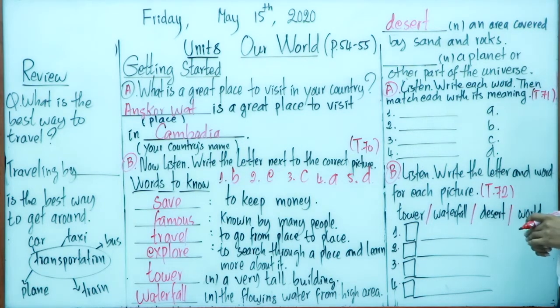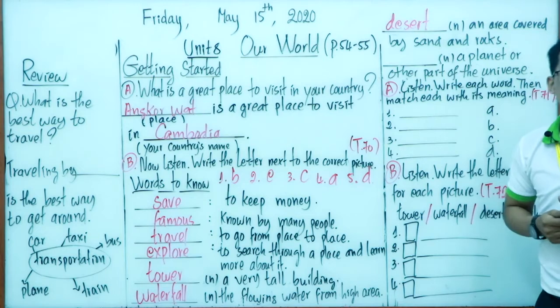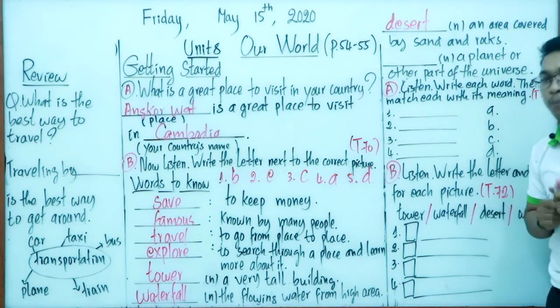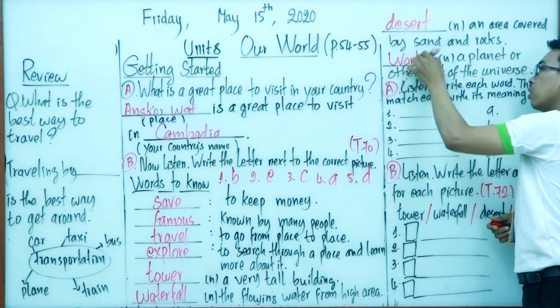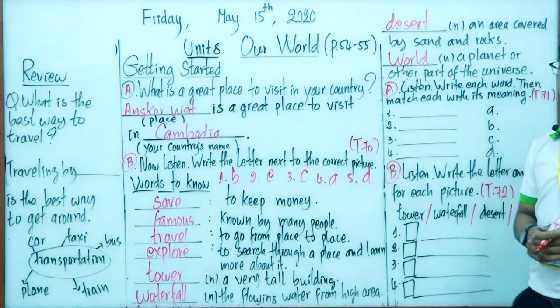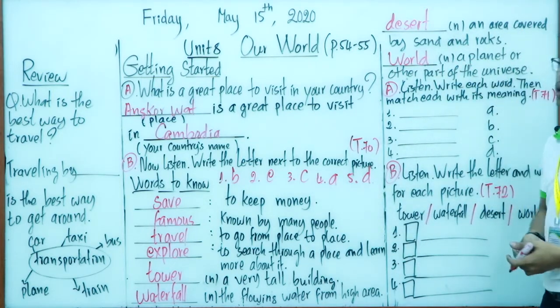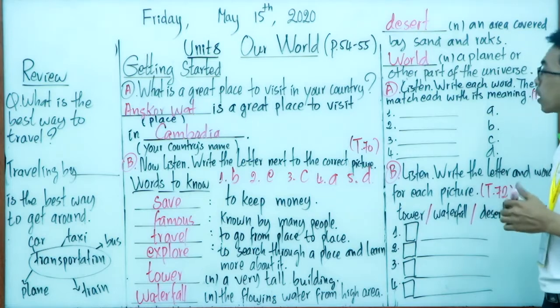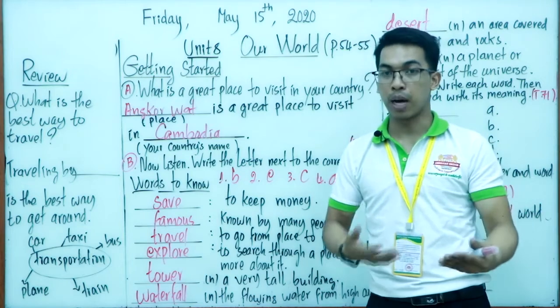The last one, right? A planet or other part of the universe. Okay, so what is the word that matches these definitions? So it must be very good. World. So the word world, I mean that a planet or other part of the universe. Good. Okay, so everyone, so now I read for you and you can repeat after me, okay?